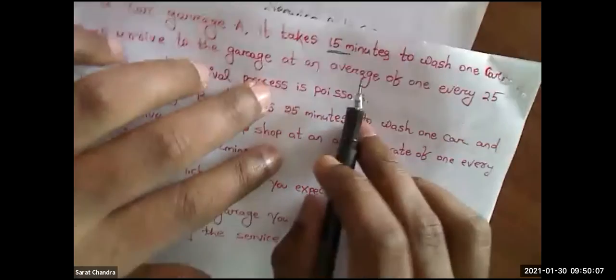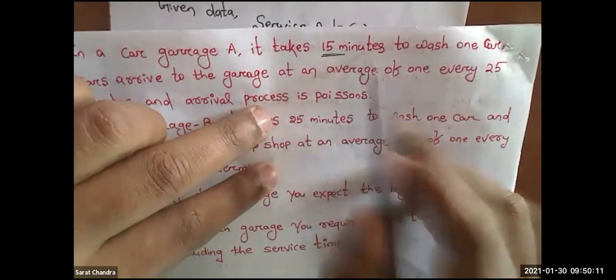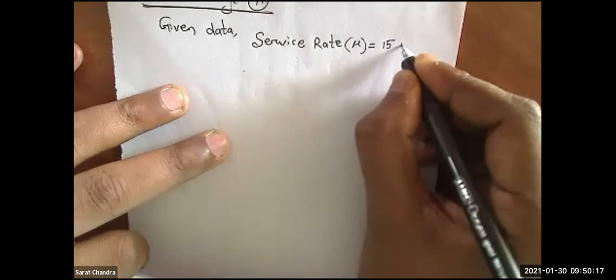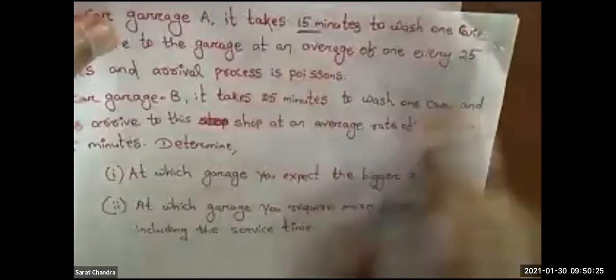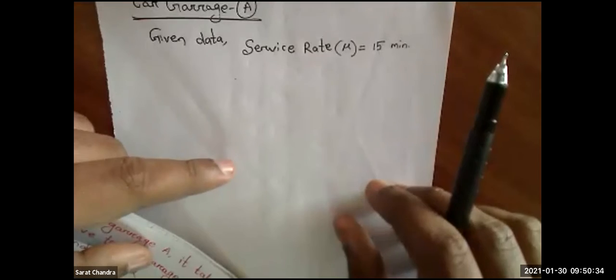In the question it says it takes 15 minutes to wash one car. So shall I write service rate mu equal to 15 minutes?